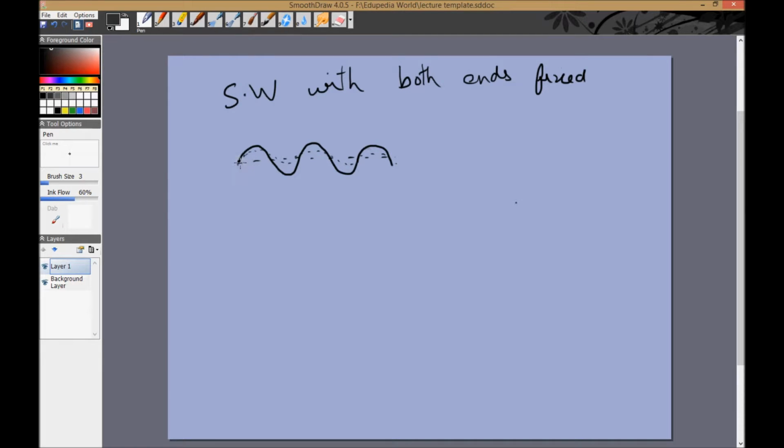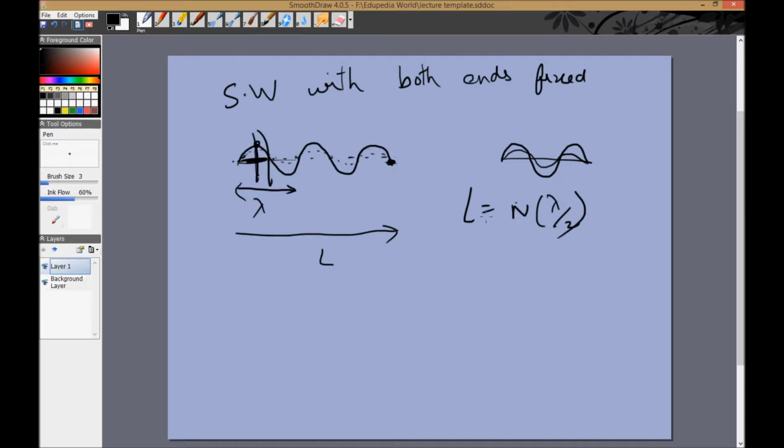so we see that if this was the original wavelength, now the total length of the string is 3 times the wavelength. It doesn't need to be 3 times, it could also be like this. Right, so it could be 1.5 times as well. But if both the ends are fixed, that means the length has to be an integral multiple of half of the wavelength. Right, because otherwise it will end at some other point and this point will keep moving up and down. The only points that are fixed are half a wavelength apart. So the total length has to be n times half the wavelength for the case of standing waves fixed at